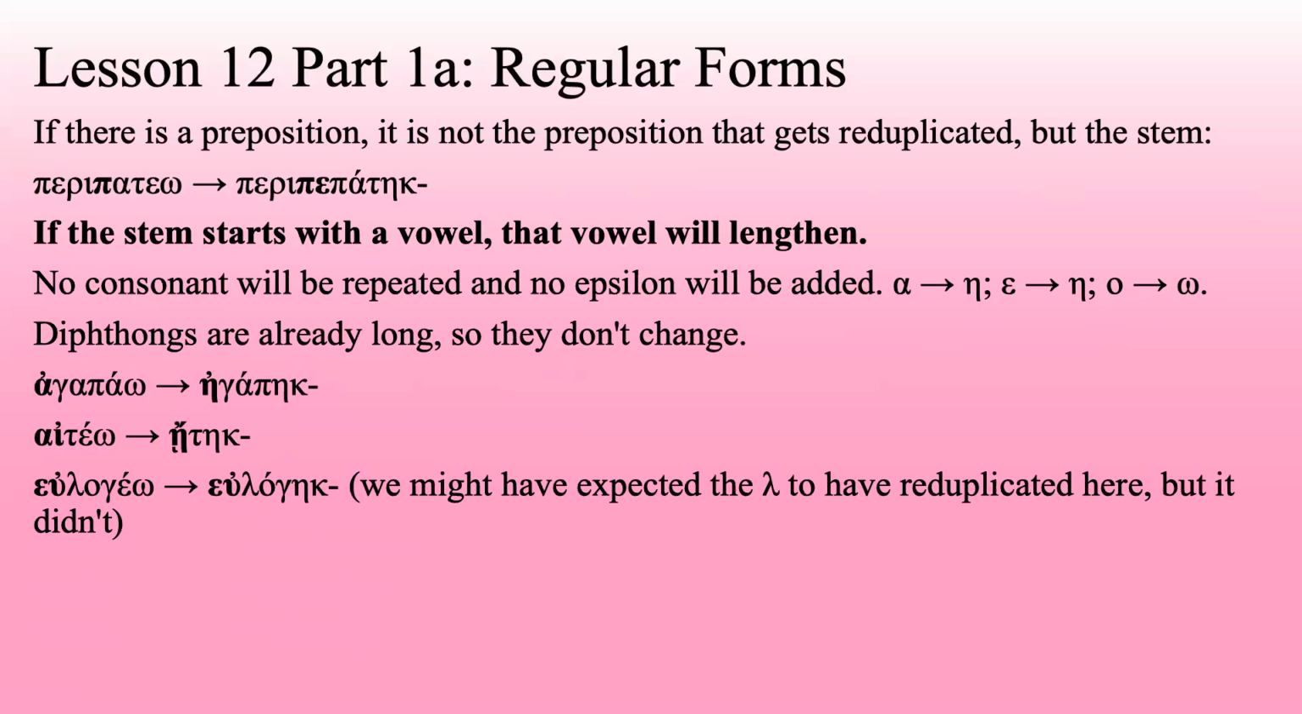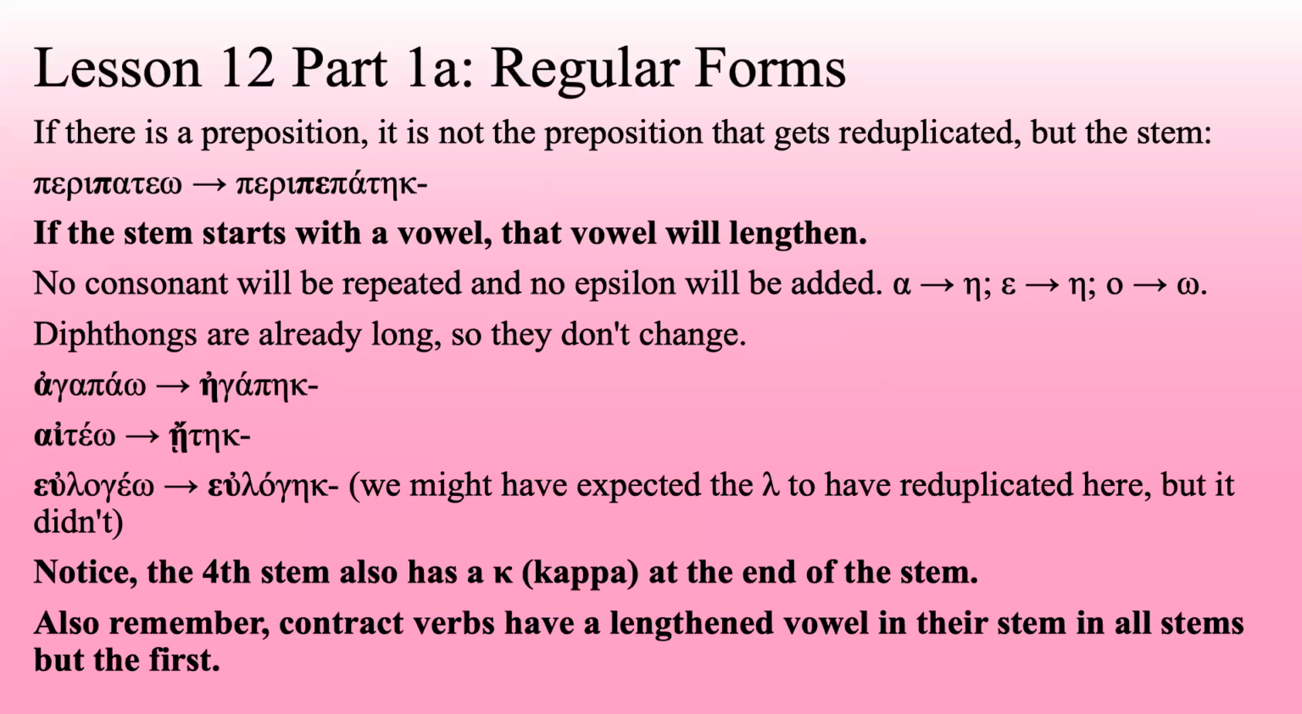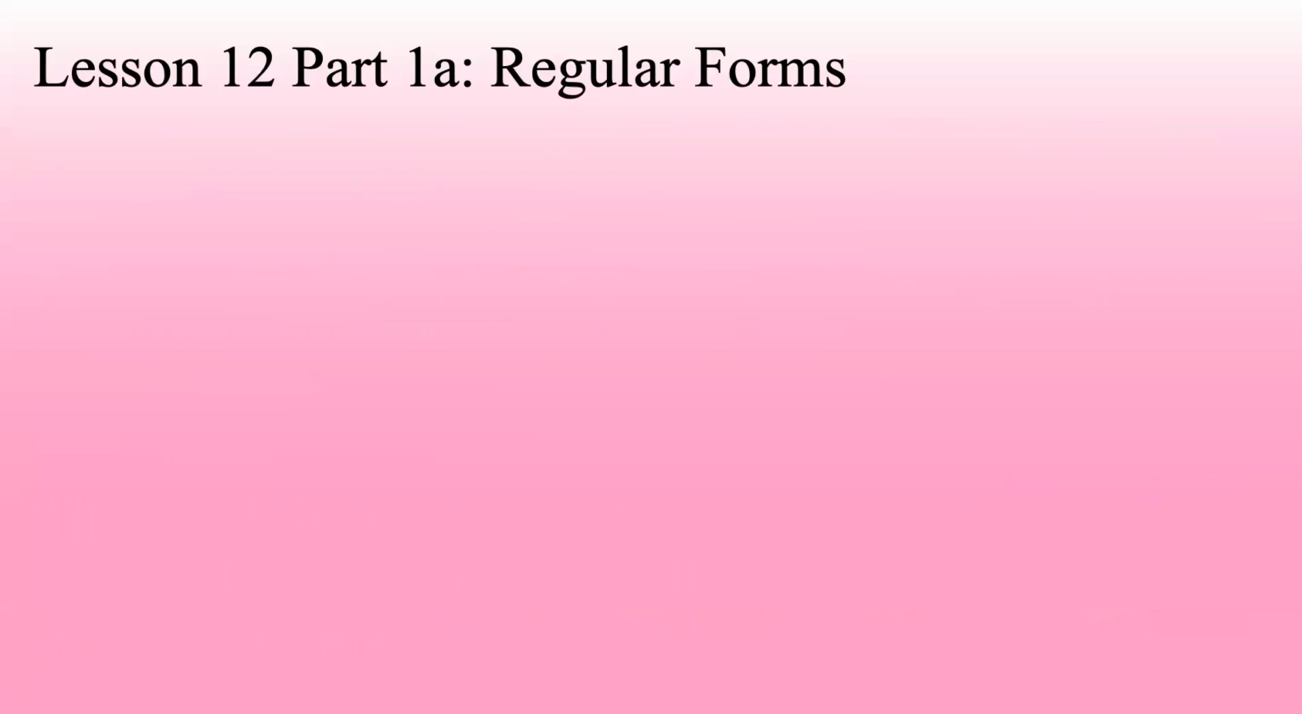Eulageo becomes eulagake. We might have expected the lambda to have reduplicated here, but it didn't. Technically, in this word, eu isn't a preposition, it's an adverb. It means good, literally good word. And so we might have expected the lambda to reduplicate, but it just doesn't in this particular word. And as I mentioned before, notice the fourth stem also has a kappa at the end of the stem. That's going to be very helpful for identifying fourth stem. Also, remember, contract verbs have a lengthened vowel in their stem in all stems but the first stem.